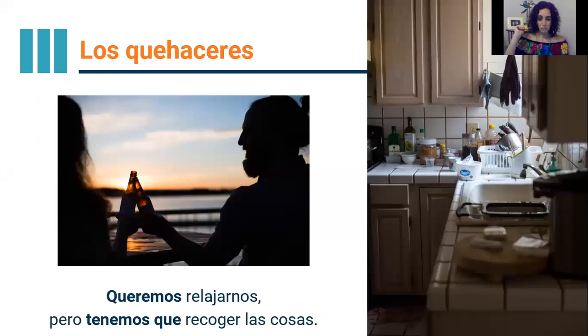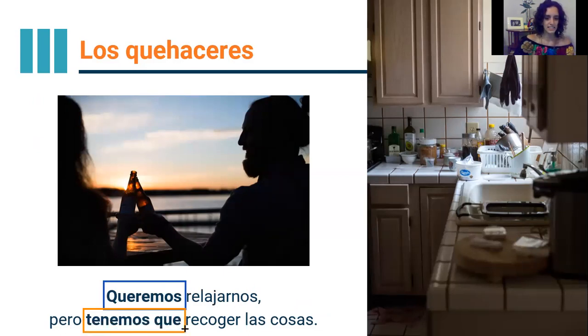Okay, queremos relajarnos, pero tenemos que recoger las cosas. So who are we talking about here? Just by looking at that verb form, who is queremos talking about? That nos is a clue there too. Yeah, nosotros, we queremos relajarnos, right? So we want to relax, pero, again, we've got a contrast here, but tenemos que recoger las cosas.